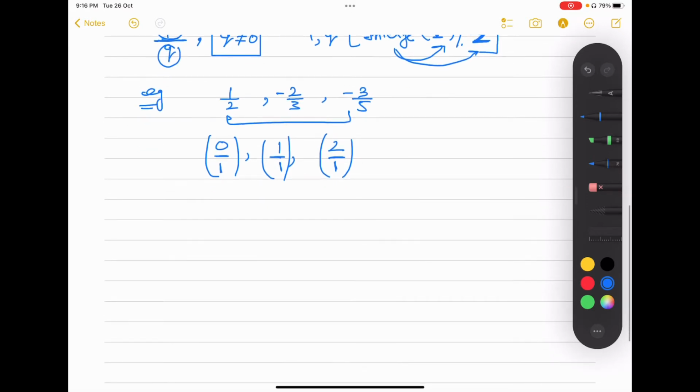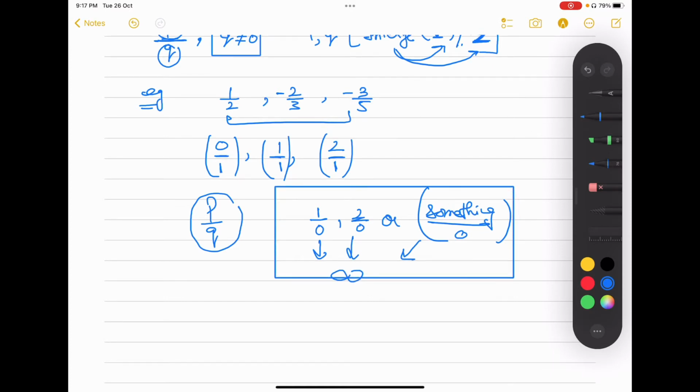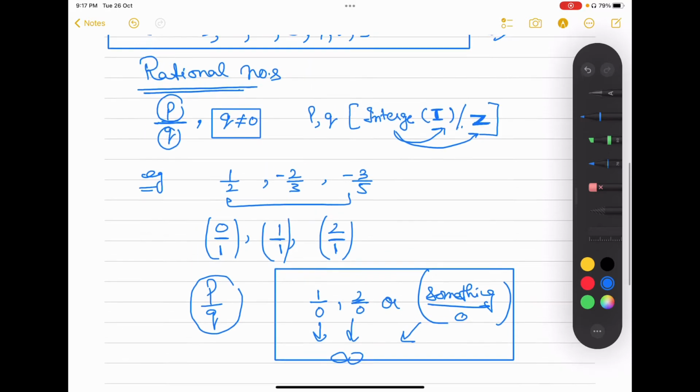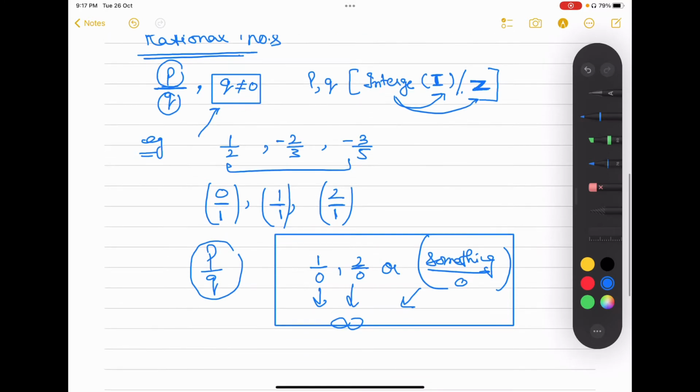But what is the number which cannot be shown in P over Q form? That is 1 over 0, 2 over 0, or something over 0, because they have infinite forms, so we cannot show them as rational numbers because they are not defined. As I told you, Q should not be equal to 0, so these forms cannot be shown in the rational numbers, right?